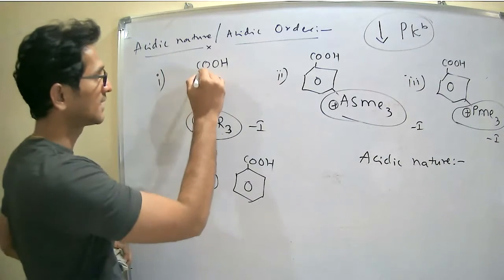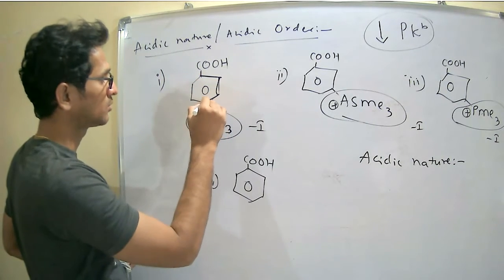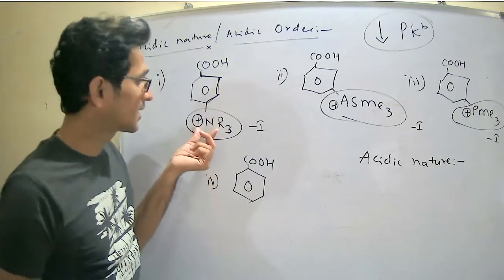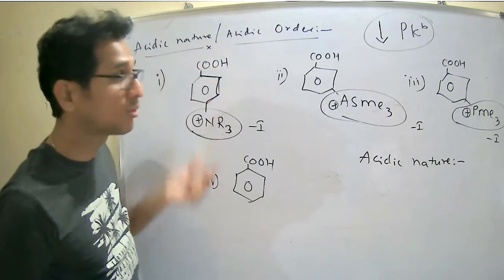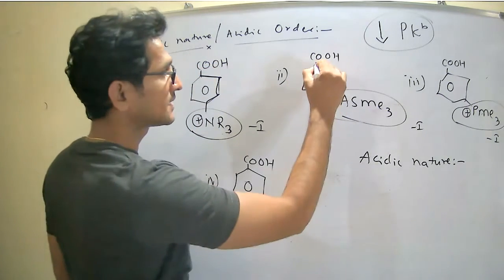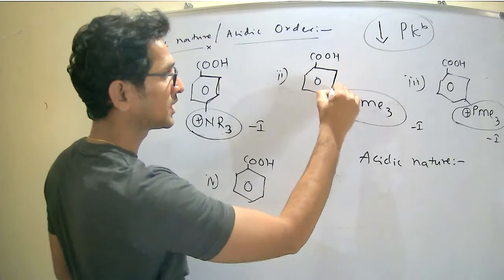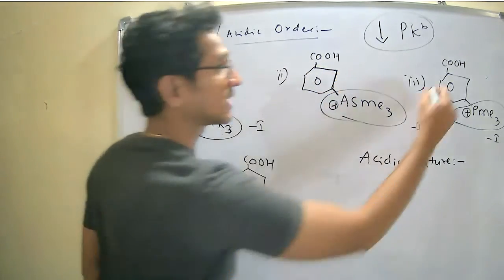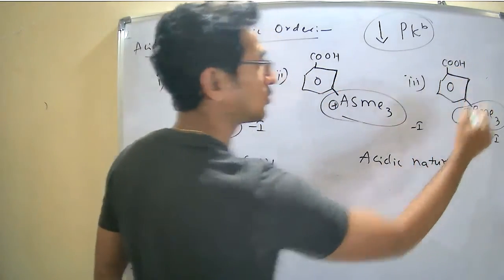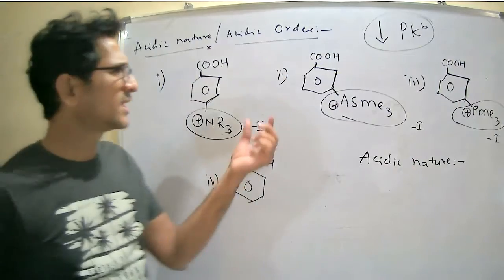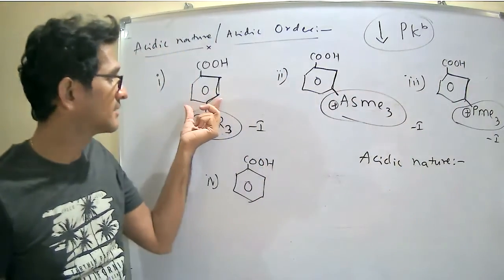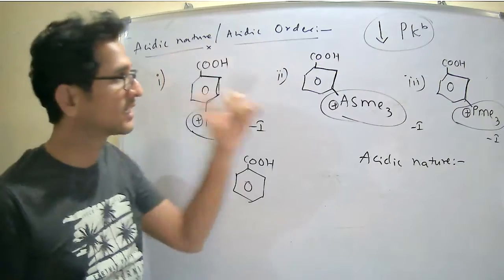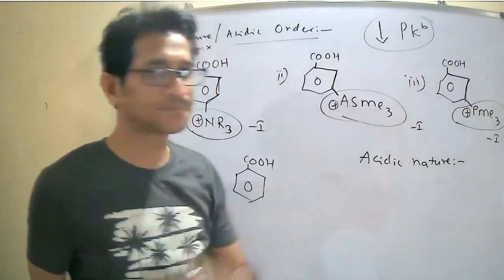The electron withdrawing group is 5 bonds away from the COOH. In the second case, it is 4 bonds away, and in the third also 4 bonds. So the second and third are more acidic than the first. Keep those aside. Now the competition between these two.